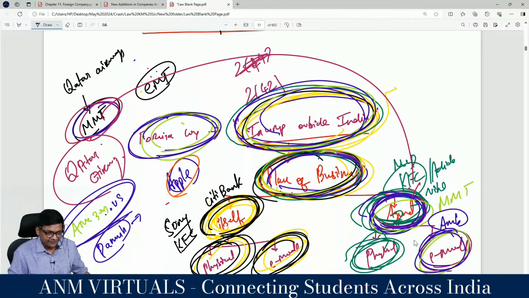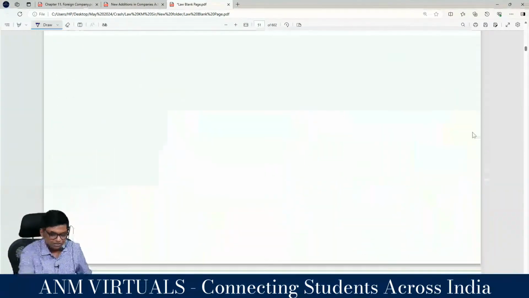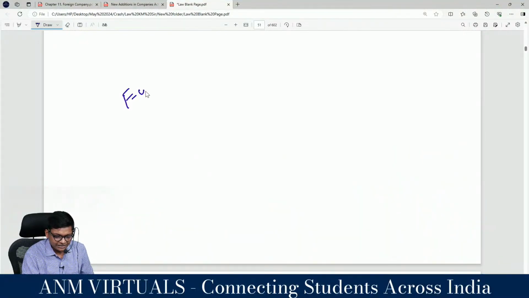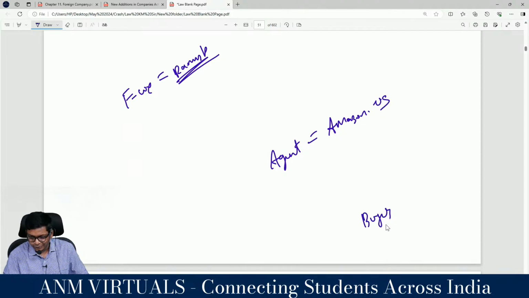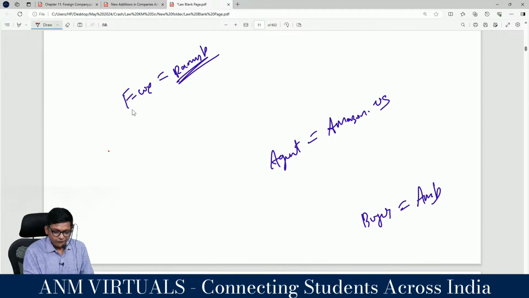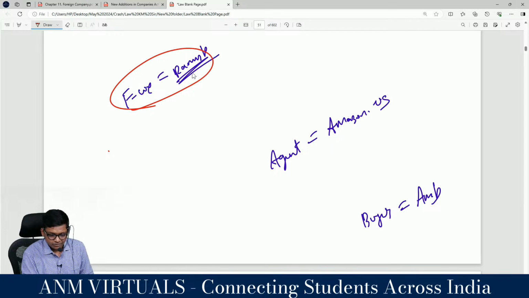Are you getting it, guys? I will again repeat this point alone. Look at this. The foreign company is Dhanush. The agent is not Ambrish, it is Amazon.us. Ambrish is the buyer, who is getting the massage chair.